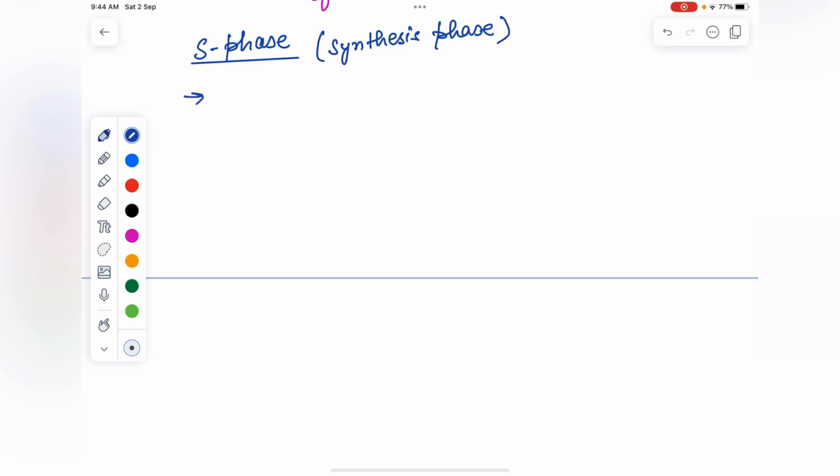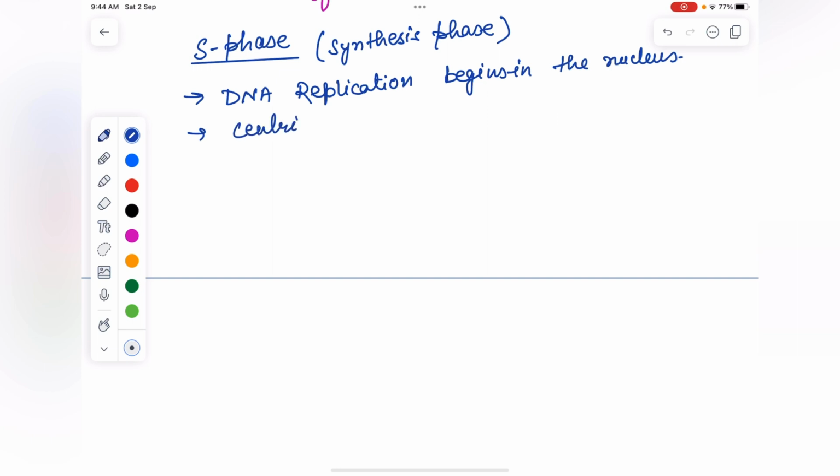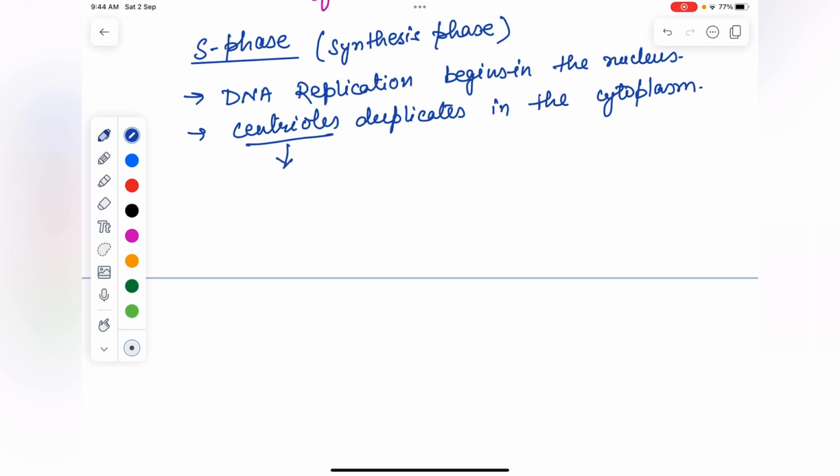In this, DNA replication begins in the nucleus, and the centrioles will get duplicated in the cytoplasm. What is a centriole? Centriole is a cell organelle which helps in cell division. It forms the spindle fiber.